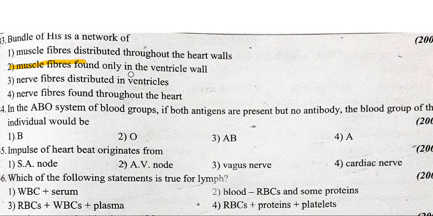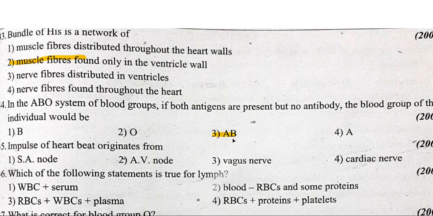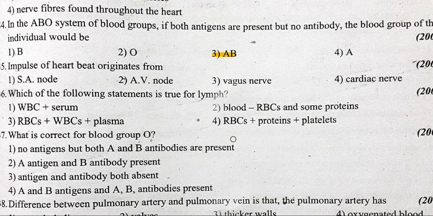In the ABO system of blood groups, if both antigens are present but no antibody, the blood group of the individual would be AB. Impulse of heartbeat originates from the sinoatrial node. Which of the following statements is true for lymph? Lymph is blood minus RBCs and some proteins. Option 2.